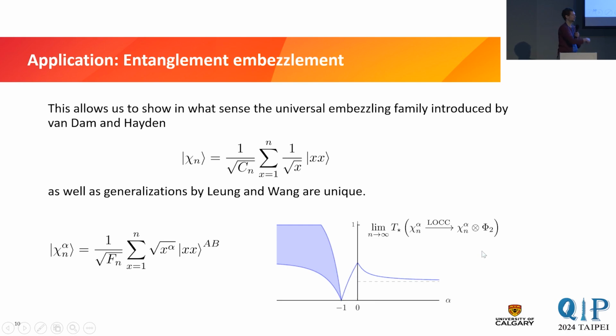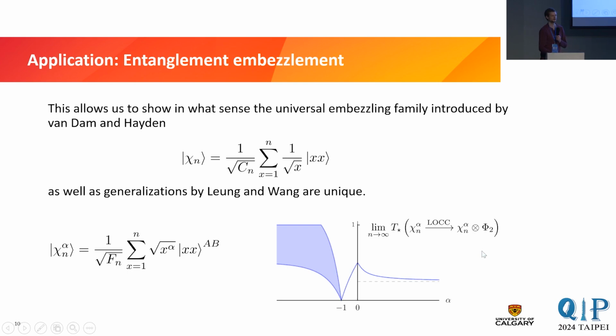And the reason is, with this closed form expression, for alpha larger than -1, you can directly calculate the star conversion distance from a member of this family to itself and a maximally entangled 2-qubit state. But it's also quite easy to show if you can embezzle a 2-qubit maximally entangled state, you can essentially embezzle everything. And for alpha smaller than -1, you can find lower bounds from the previous expression and you can bound away this conversion distance from 0. I don't have time to talk about it in more detail, but this was a very simple example.